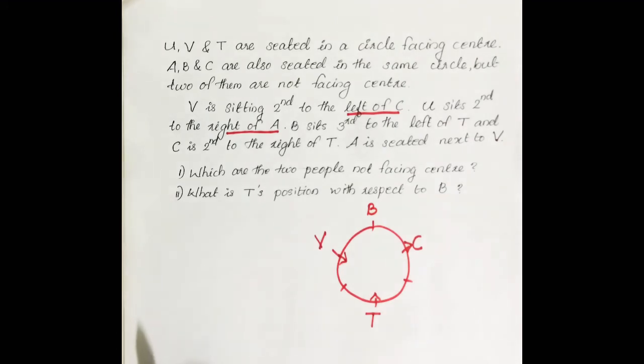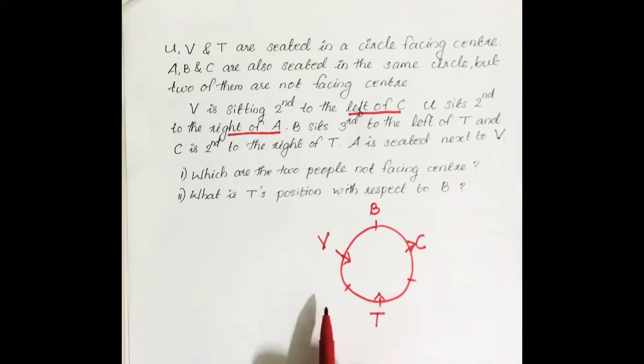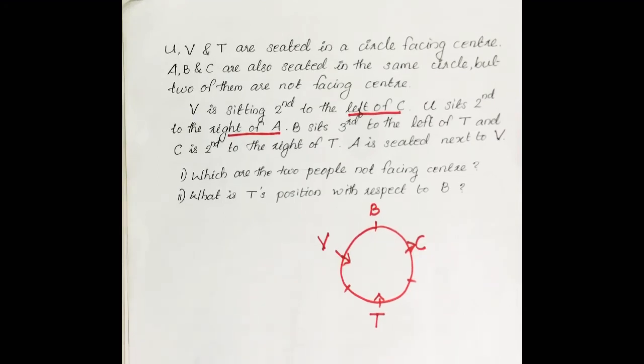Then the next condition, the second condition, U sits second to the right of A. Then either A can be here facing center and U becomes here, or A is here facing outside and U can be here. It is not sure about that one. Then there is one condition at the last. A is seated next to V. So A is here.